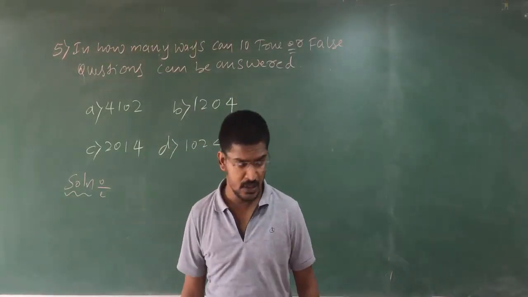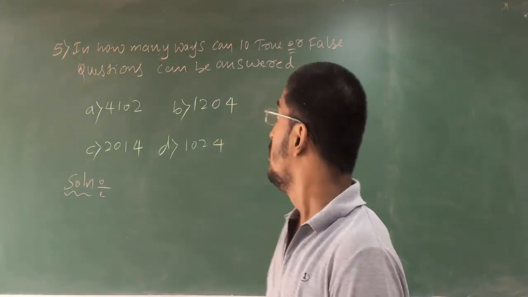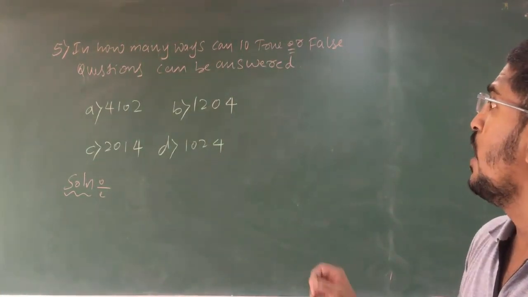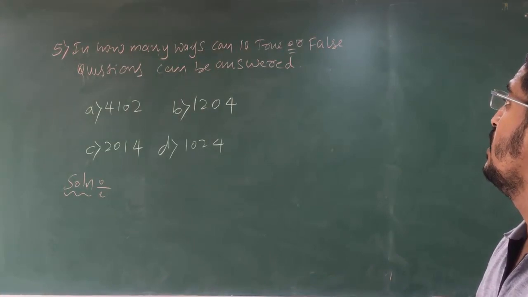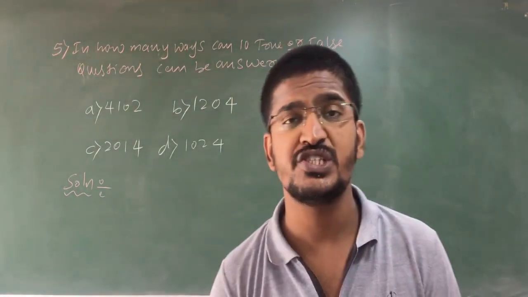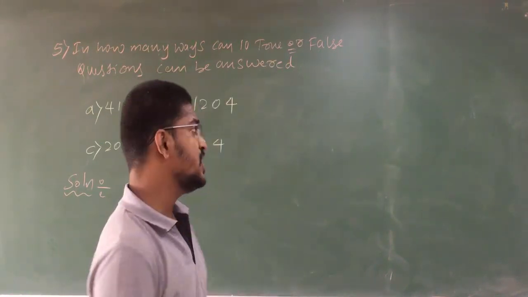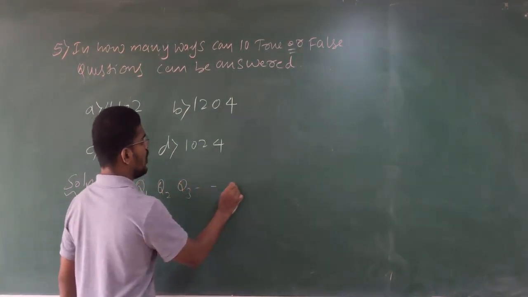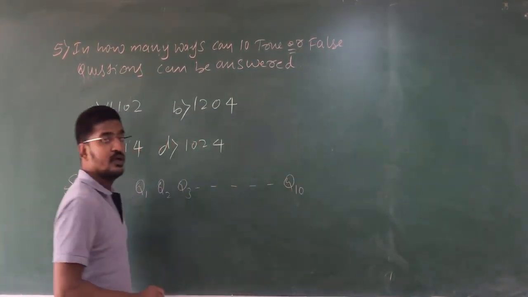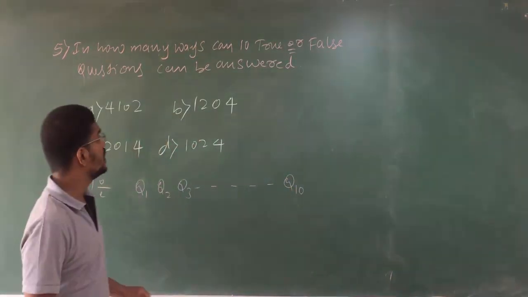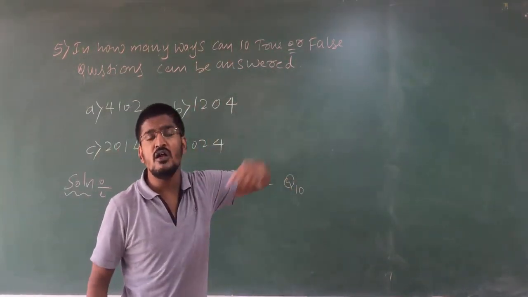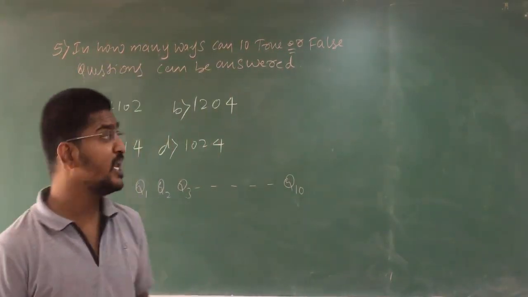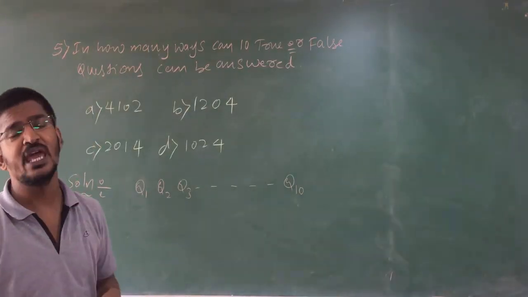Okay, students. Now let us move to our fifth question. Read the fifth question carefully. In how many ways can 10 true or false questions be answered? So see here, you have question 1, question 2, question 3, and so on to question number 10. You have 10 questions. You have to answer with true or false. In how many ways can these 10 questions be answered?